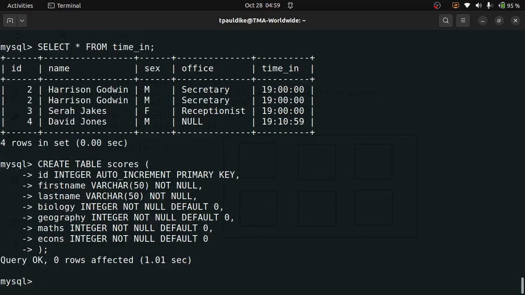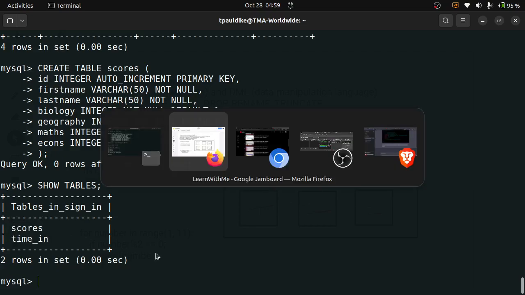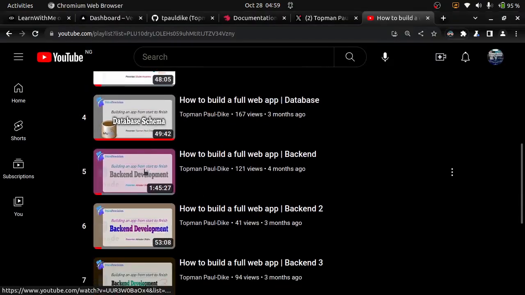Okay, so that worked. If I enter the command show tables again, it shows that I have two tables right now: scores and timing. These two tables do not relate to one another. Like I said, see the video I did on database schema.